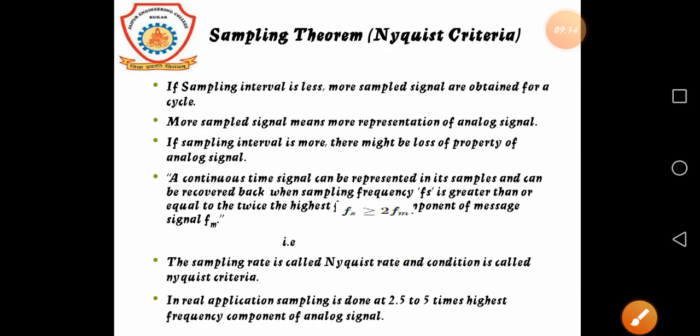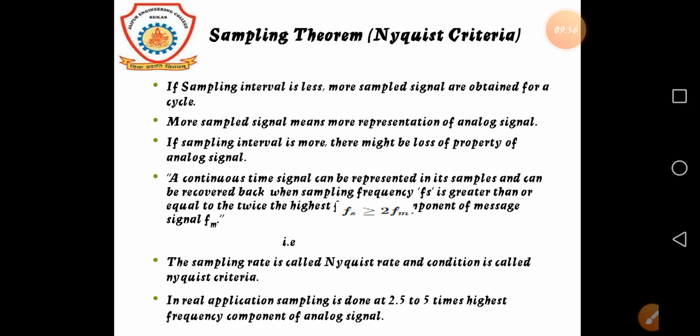Next, the sampling theorem. What is the sampling theorem? If the sampling interval is less, more samples are obtained for a cycle. More samples mean a better representation of the analog signal. If the sampling interval is more, there might be loss of properties of the analog signal.